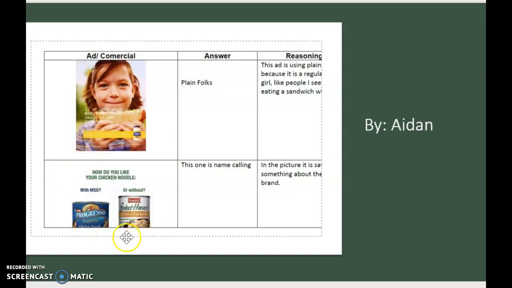And then the last one, this one is name calling, because the picture is saying something about the other brand. So it is saying, like, with MSG, do you want it or do you not want MSG? So how do you want to poison your system? Do you not want to poison your system? Do you want to put chemicals in your system? Do you not want to? But they're saying it indirectly, so they're kind of competing with the competition. So very good, Aiden. I hope this clears up some misconception for you.